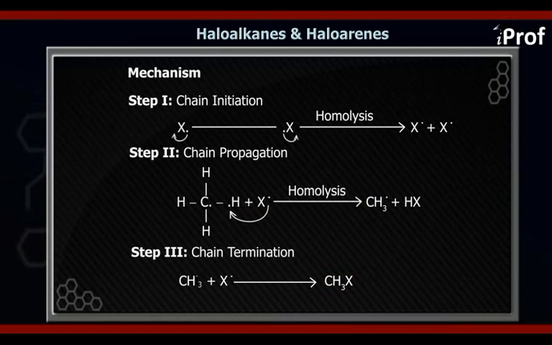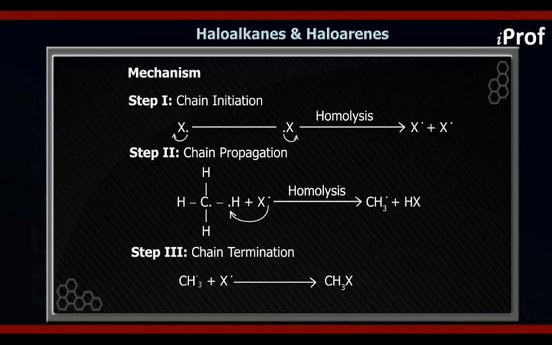Now we can see that in the second step, the radical of an alkane is being formed. As I told you, the halogen radical formed in the first step will abstract the most reactive hydrogen. How do we compare the reactivity of different hydrogens in an alkane?